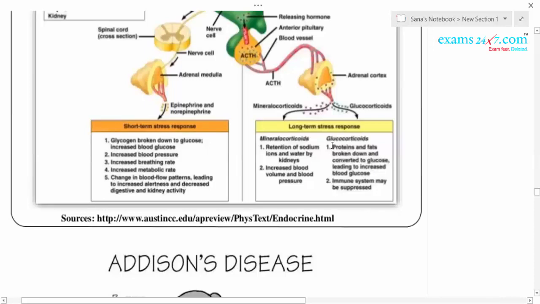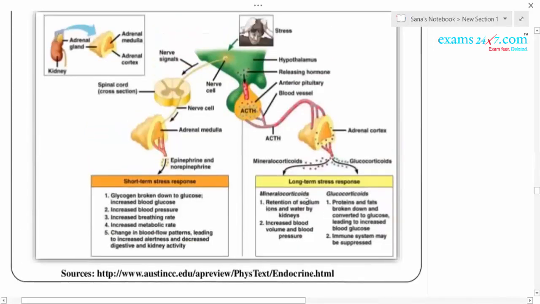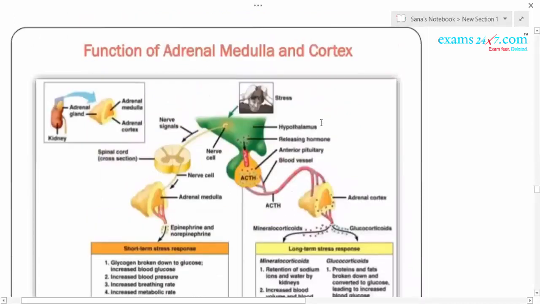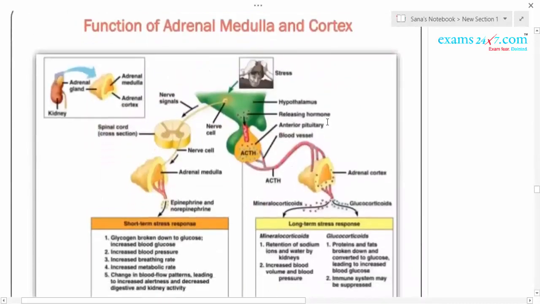Thus we are able to face the situation. When it comes to the mineralocorticoids, there is retention of sodium ions and water by the kidneys, increasing blood volume and blood pressure. With glucocorticoids, proteins and fats are broken down and converted into glucose, leading to increased blood glucose level. This is how the adrenal medulla hormones and the cortical hormones act.